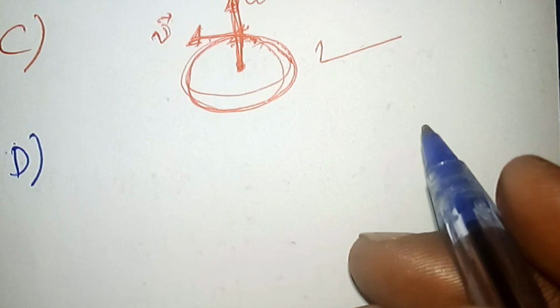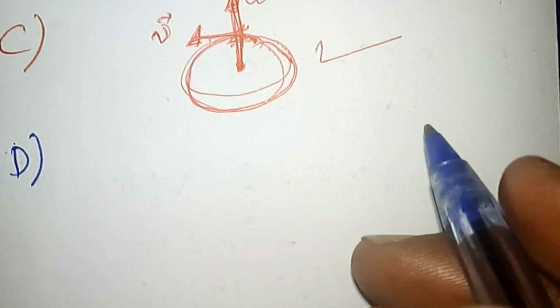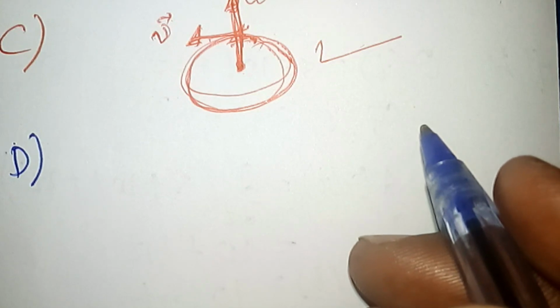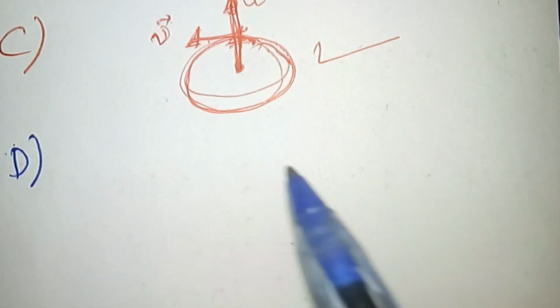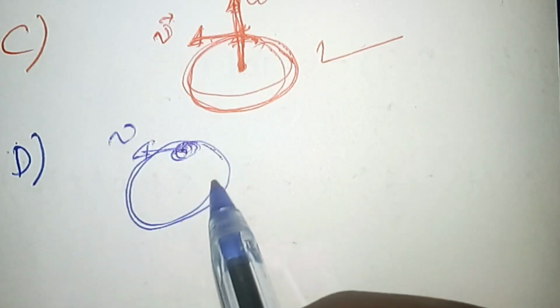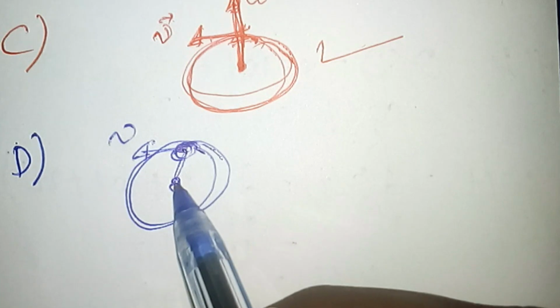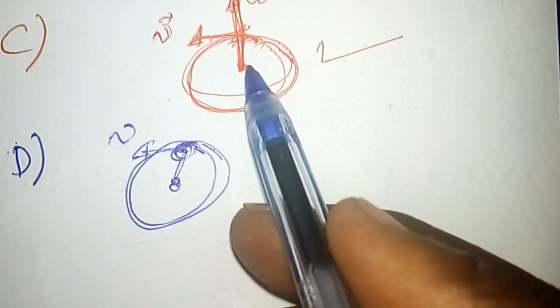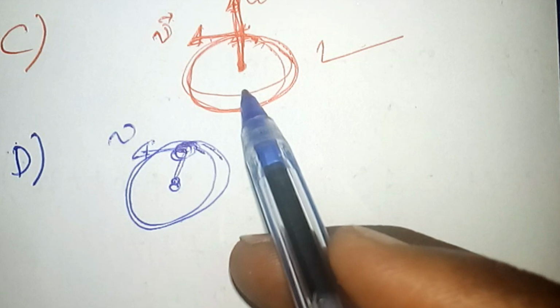When we come to alternative D, it says that the direction of average angular velocity is parallel to a tangent line along the trajectory of the object. If the object is rotating with some tangential velocity v, the direction of angular velocity is determined by the right hand rule from alternative C. We have seen that.